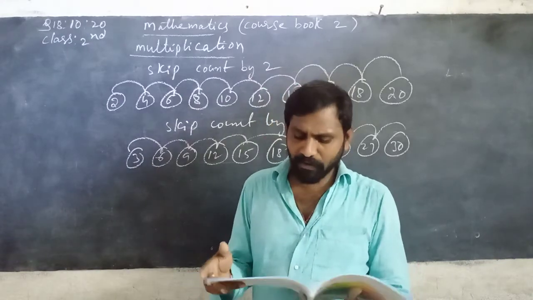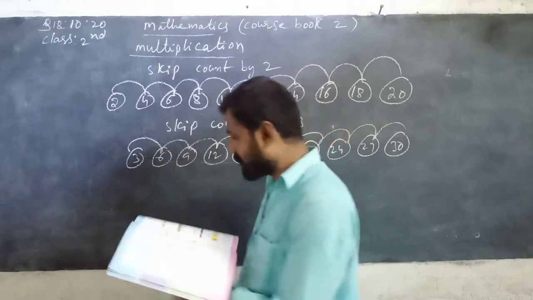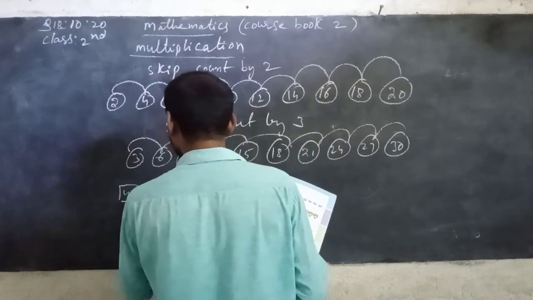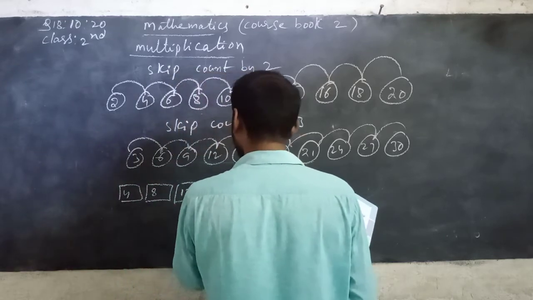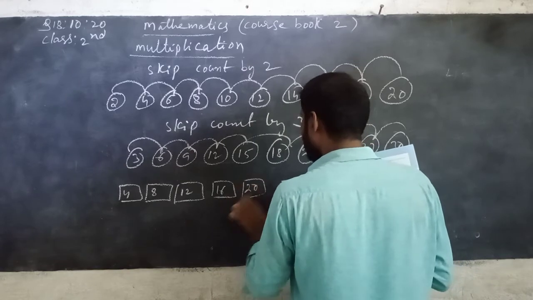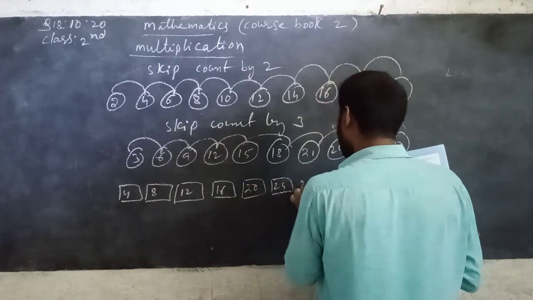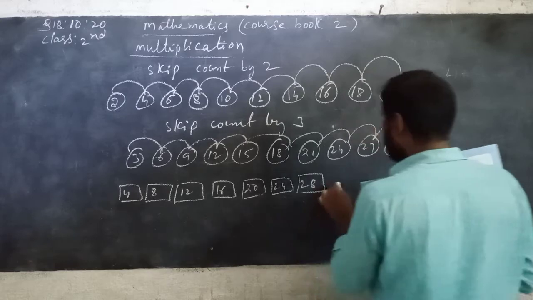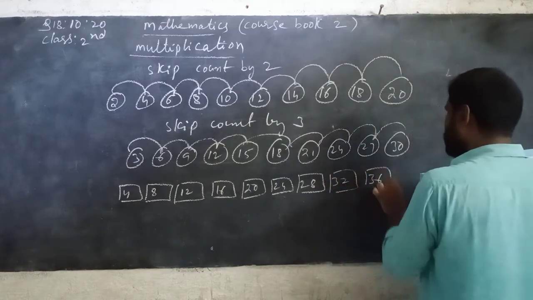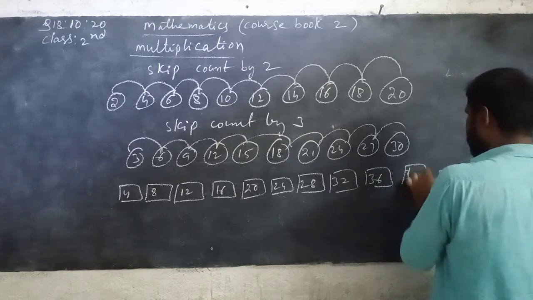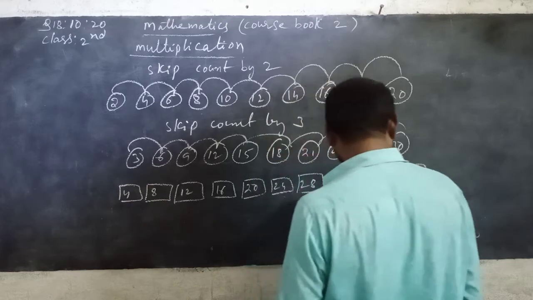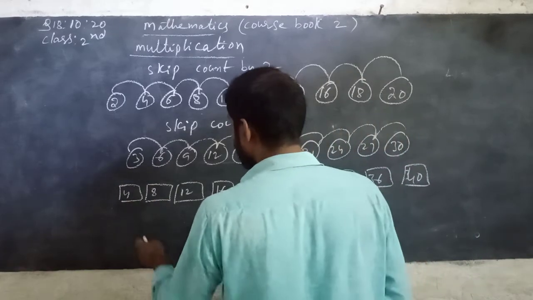Now next, skip count by 4. See, this is also the same. 4 1s are 4, 4 2s are 8, 4 3s are 12, 4 4s are 16, 16 plus 4 is 20, 24, 28, 32, 36, 40. Now I am taking one jump.